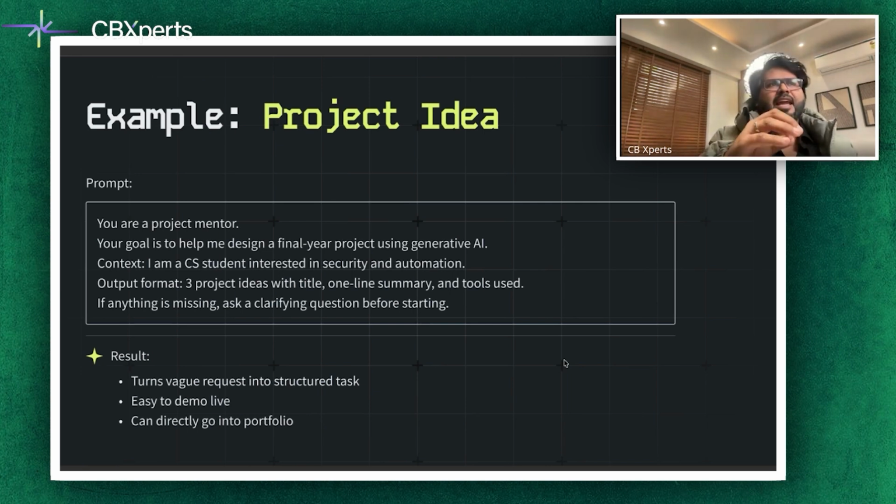That's it. So again, I'll explain the output format. So 3 project ideas with title, 1-line summary, and tools used. That's your output format. The results which are going to come out transform a very vague, high-level idea into a structured task scenario. So it's easy to demo, and then you can go straight into your portfolio. If you are thinking of building something like, let's say, smart CCTV anomaly detection, this template ensures the model gives you 3 concrete ideas with tools such as OpenCV, YOLO, and Python rather than some generic text.